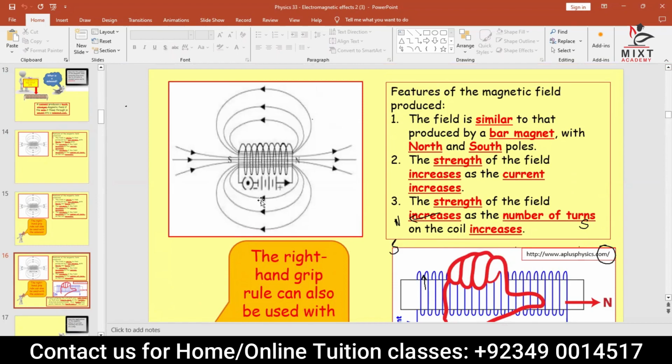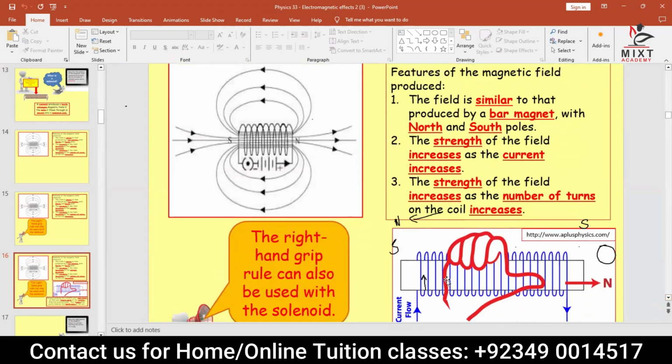This is your current. Now this is your plus sign. Current goes from here and it goes here like this, anti-clockwise. We have already seen if current goes anti-clockwise, like here, technically the previous one you talked about is clockwise because the coil is in this direction, right?